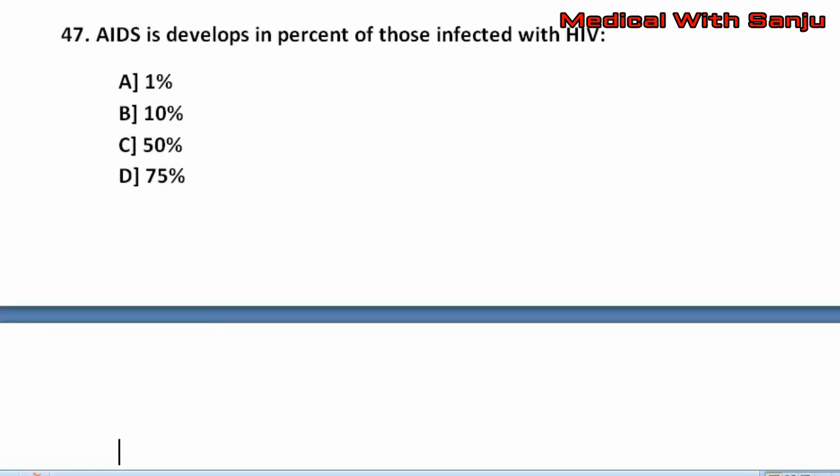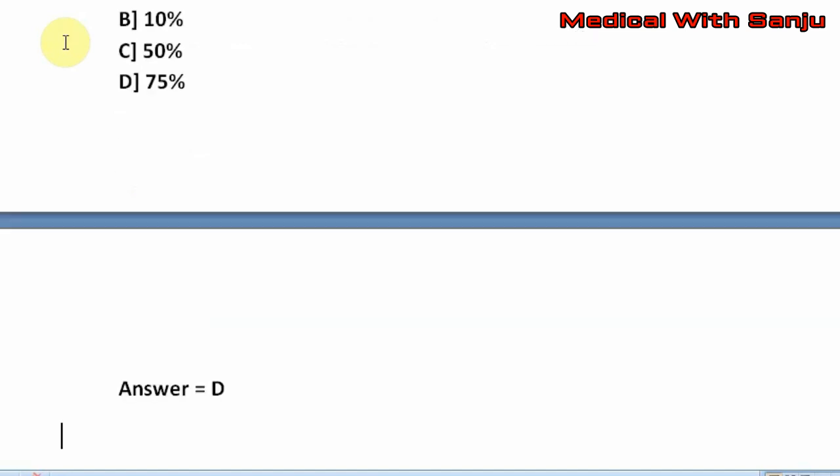Question number 47. AIDS develops in what percent of those infected with HIV? Option A, 1%. Option B, 10. Option C, 50. Option D, 75%. The right answer is option D, that is 75%.